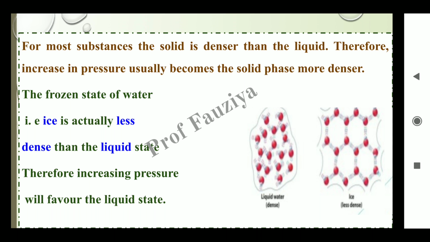This case is not observed in the case of water. If we take the frozen state of water, that means the solid, it is ice. The ice possesses a lower density than the liquid state. Therefore, if we increase the pressure on the ice, it will convert into the liquid state. So increasing pressure favors the liquid state. Liquid water possesses a higher density as compared to solid water, meaning the ice. Due to this reason, because of its lower density, the ice floats on the surface of the water.